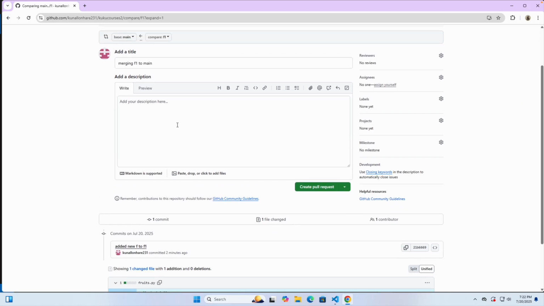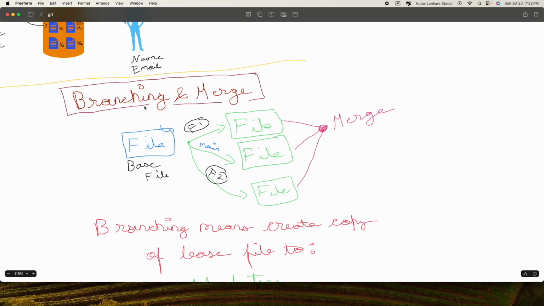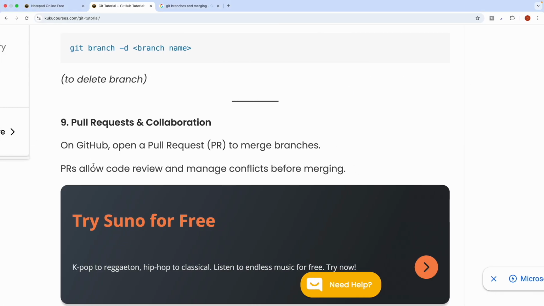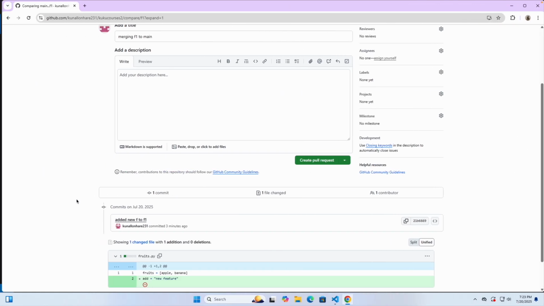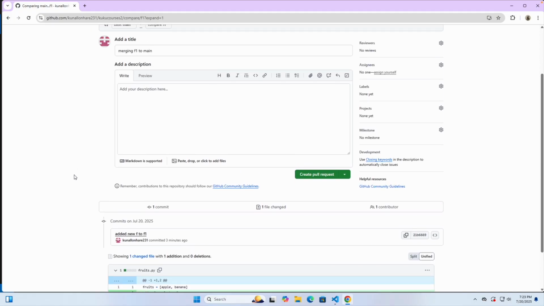Sometimes what happens, instead of giving the approval directly, the main team basically checks first, before adding anything, whether everything is right or not. So they review it. PR allows code to be reviewed and conflicts to be managed before merging, right? So we check it before we merge the things.